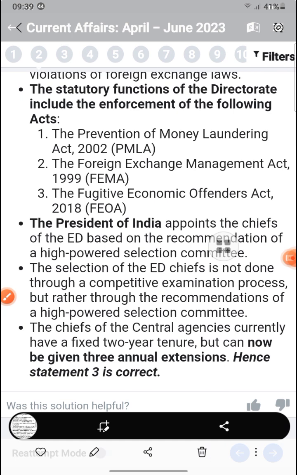The government appoints the chief of the ED based on the recommendation of a high-powered selection committee. The chief is not appointed through a competitive examination process but rather through the recommendation of the high-powered selection committee. The chief of this central agency currently has a fixed 2-year tenure and can now be given three annual extensions also.